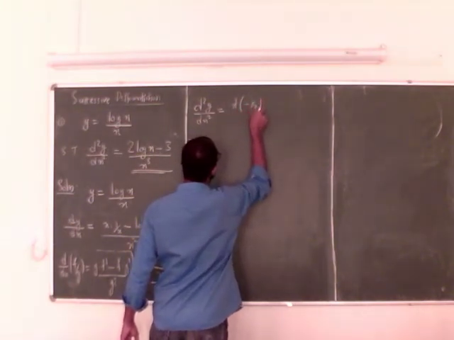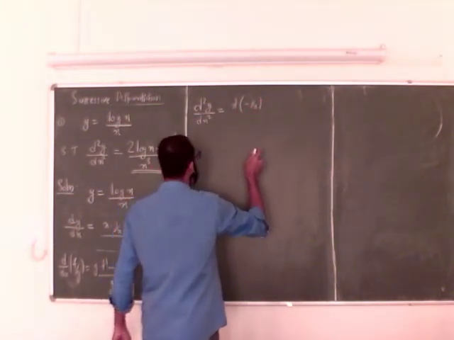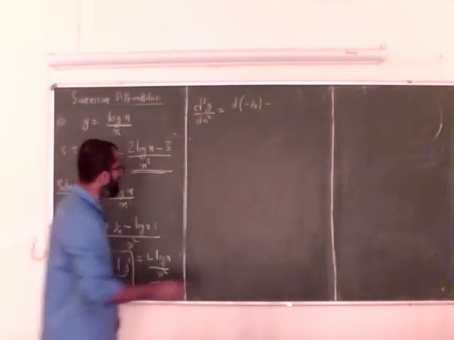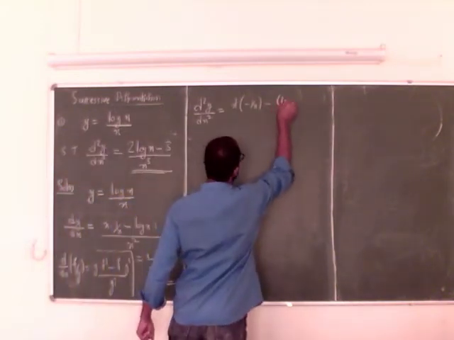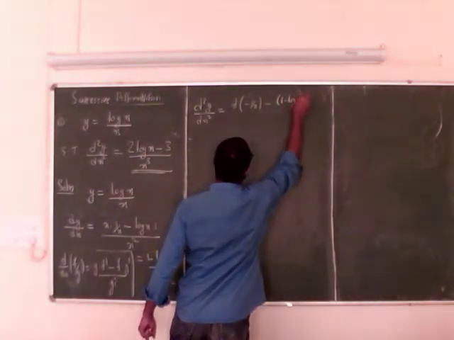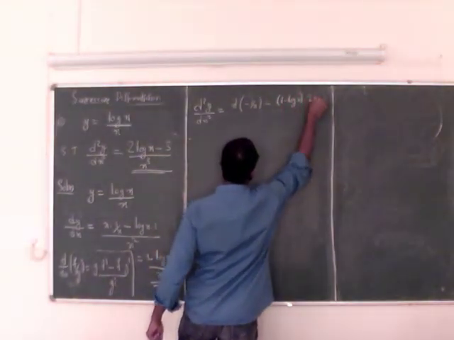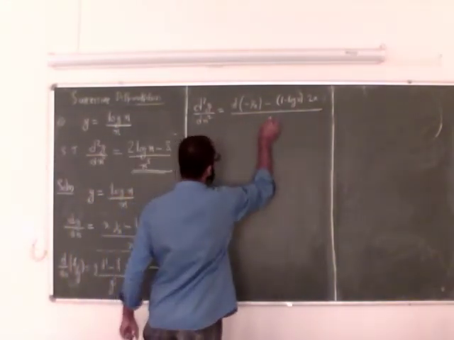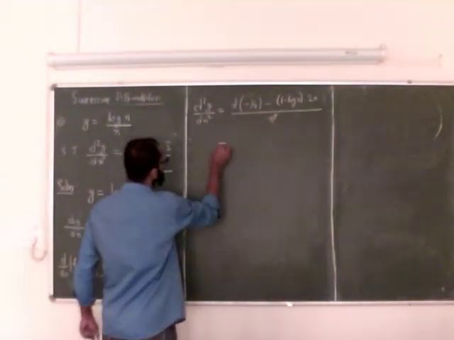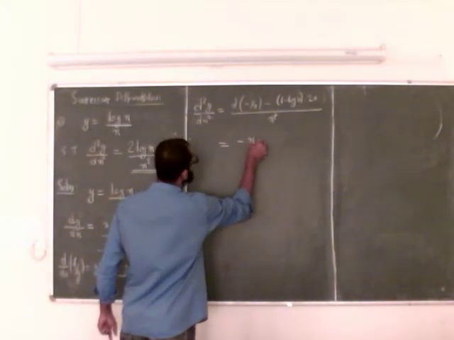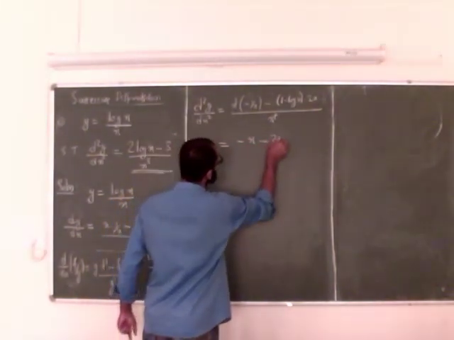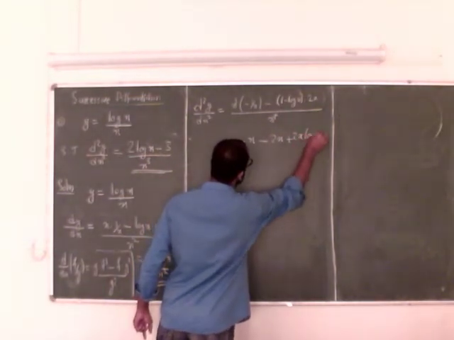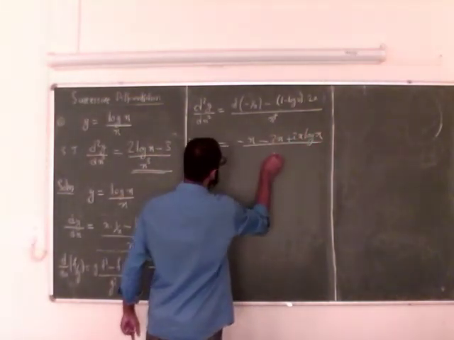Minus numerator 1 minus log x into derivative of the denominator, which is 2x, over denominator square, which is x power 4. So this is equal to minus x minus 2x plus 2x log x over x power 4.